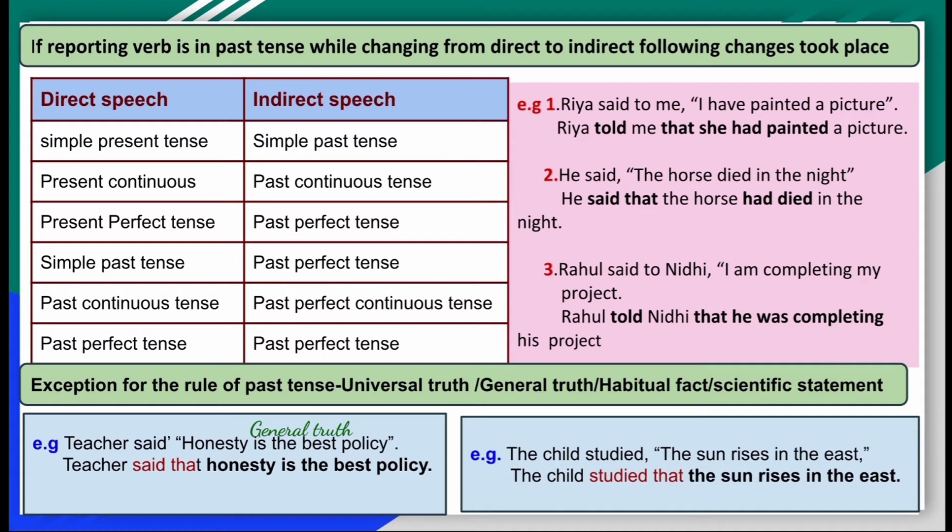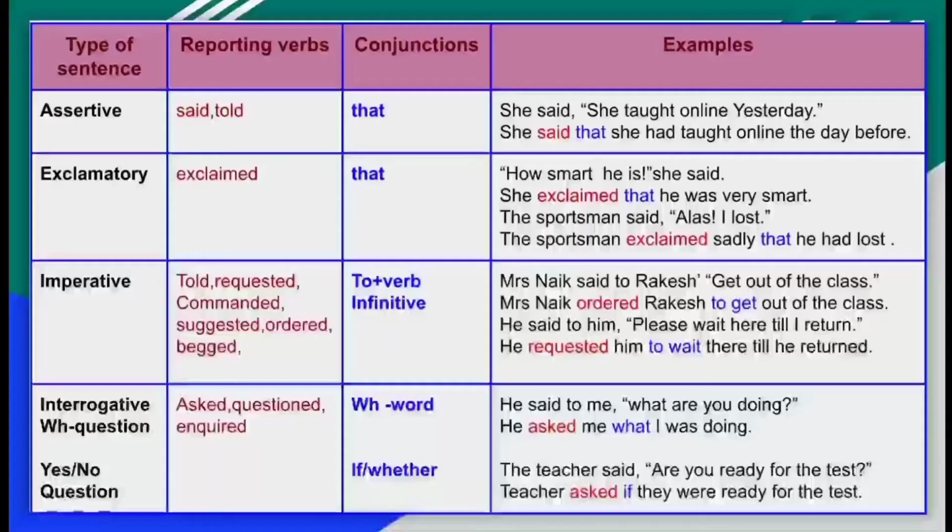Next example: the child studied. The sun rises in the east. This one is your universal truth. We can't change it. And the child studied that the sun rises in the east. Maybe our reporting verb is in the past tense, but we are not changing it, because if a general truth, habitual fact, scientific statement or universal truth is explained through the sentence, we are unable to change its tense.